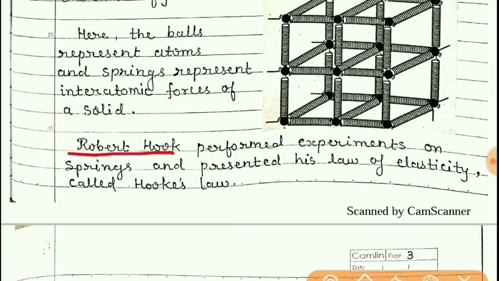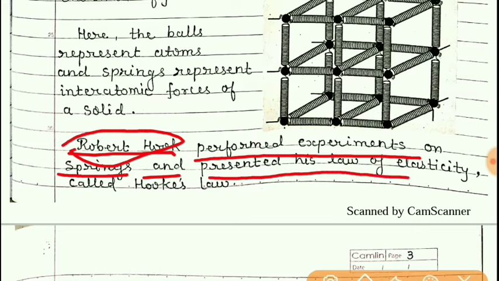Robert Hooke, the scientist of England, performed experiments on springs and presented his law of elasticity, and that law is called Hooke's law. Now we will study Hooke's law in our next lecture.